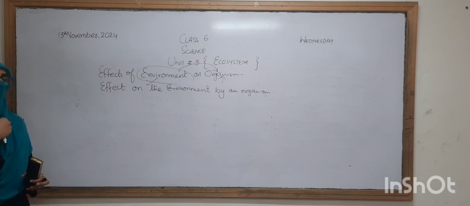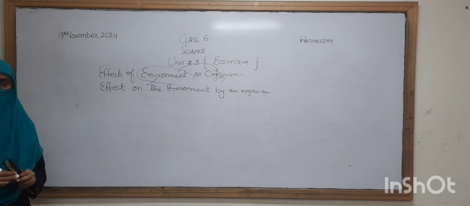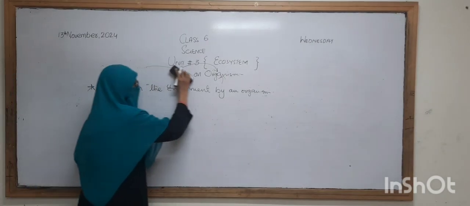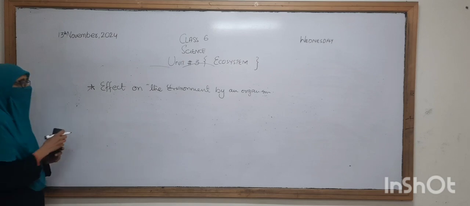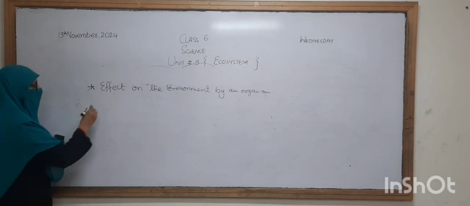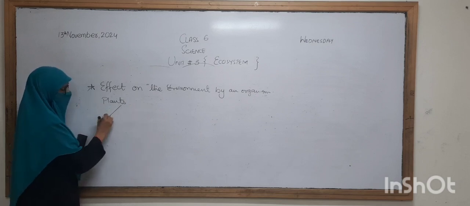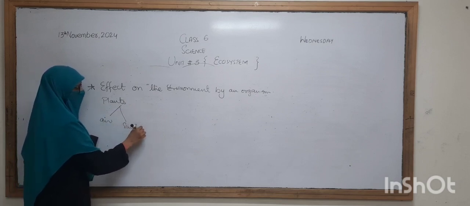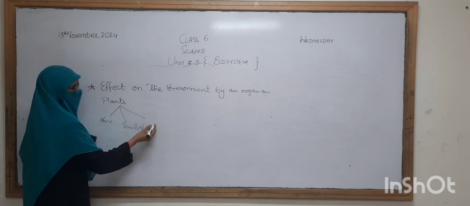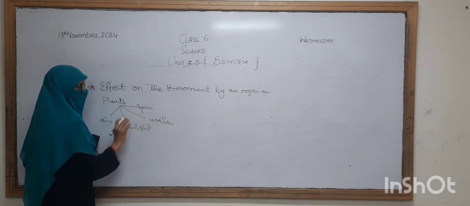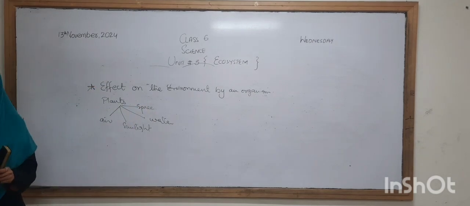So if we talk about the organism, it wants to survive, and if they want to survive, they need different resources. If we talk about the animals and the human beings, they have different resources, and the plants have different resources too. For example, a plant needs air, sunlight, water, and sometimes space to grow properly. Those are the different requirements or resources of the plant.